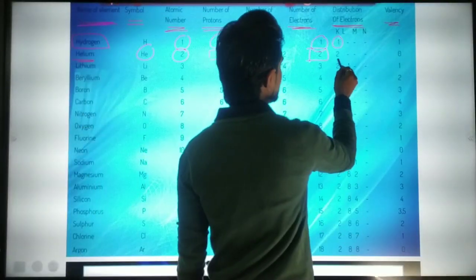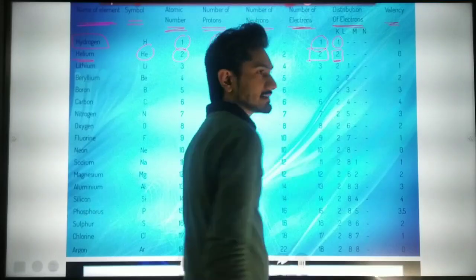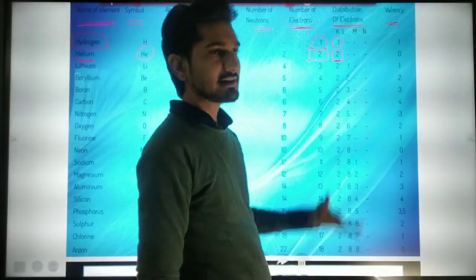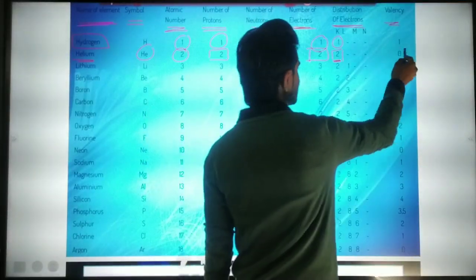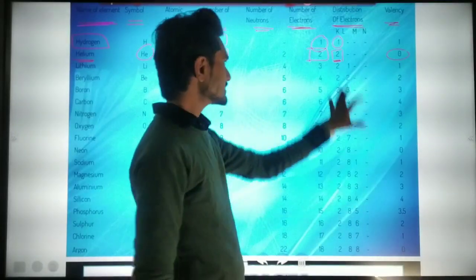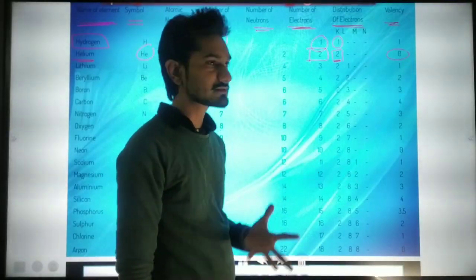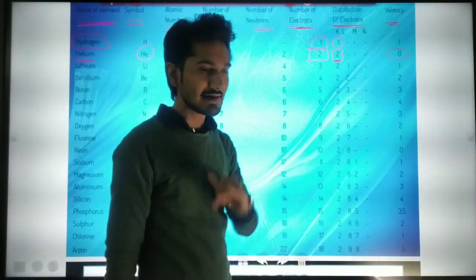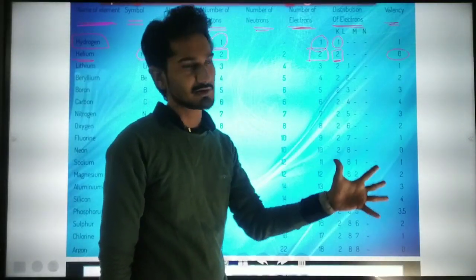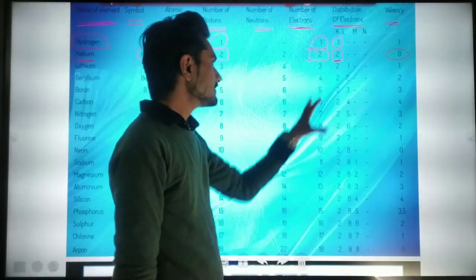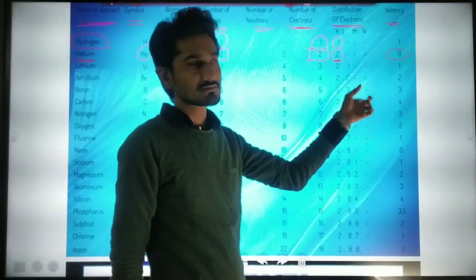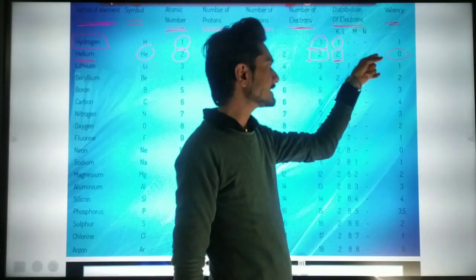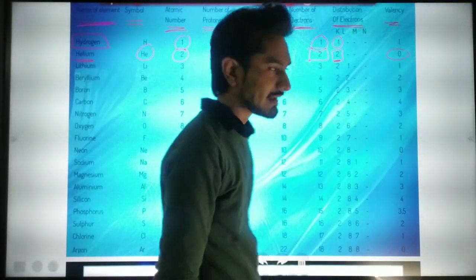It has 2 electrons in it, which automatically tells us that the valency is 0. Why? Because it has a fixed structure. It does not have any extra or fewer electrons in the last orbit. It is fixed, a stable particle. So from that we can assume there is 0 valency.